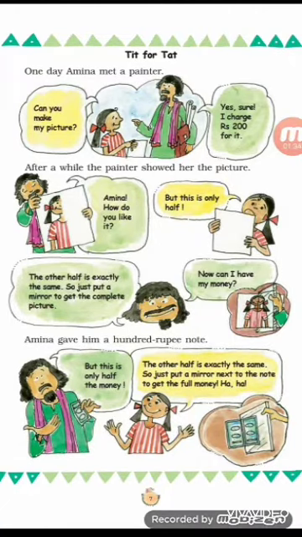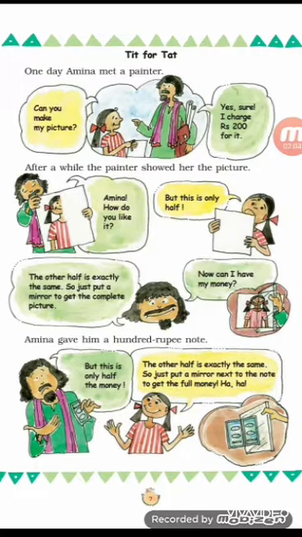She gave only a 100 rupee note to the painter. So the painter said, I told you to give me 200 rupees, right? So what did Amina say? You know that the other half is exactly the same. You just put a mirror next to the 100 rupee note and then you will get the full money. So Amina also played a trick on the painter. In the same way, children, you can also try this.